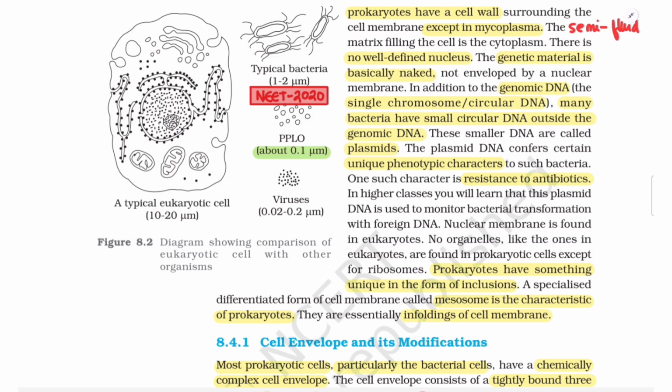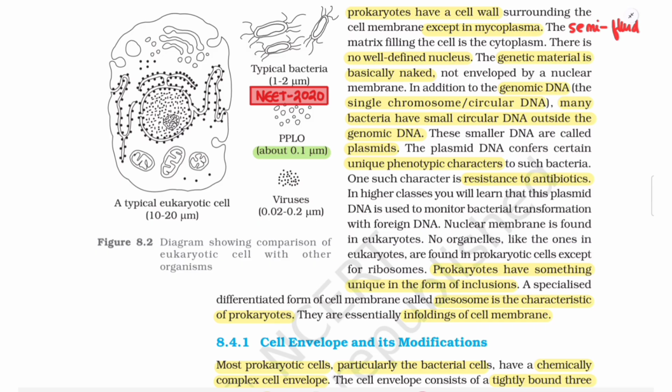In addition to the genomic DNA, which is the single chromosome or circular DNA, many bacteria have small circular DNA outside the genomic DNA. These smaller DNA are called plasmids. The plasmid DNA confers certain unique phenotypic characters to such bacteria. One such character is resistance to antibiotics. In higher classes, you will learn that this plasmid DNA is used to monitor bacterial transformation with foreign DNA.